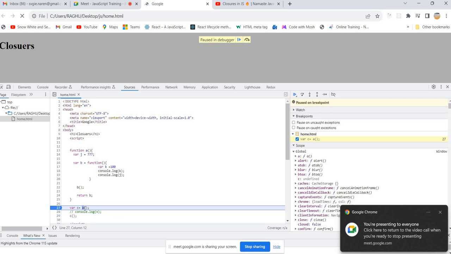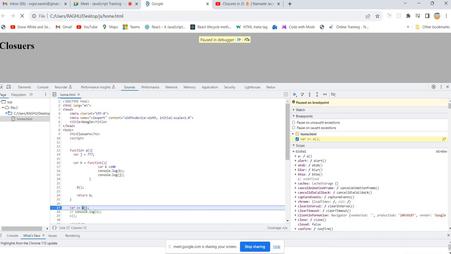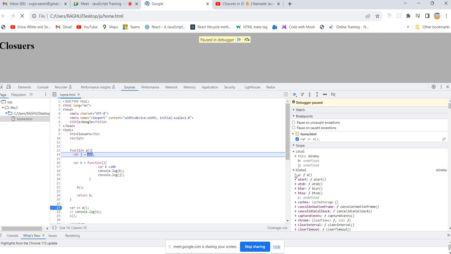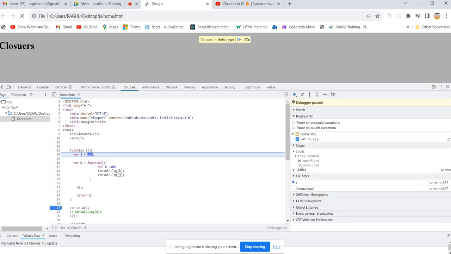Right now I'm invoking function A, that is the parent function. Now see, we have B and J, right? B in the memory allocation phase is undefined, even though it is a function. J is also undefined.